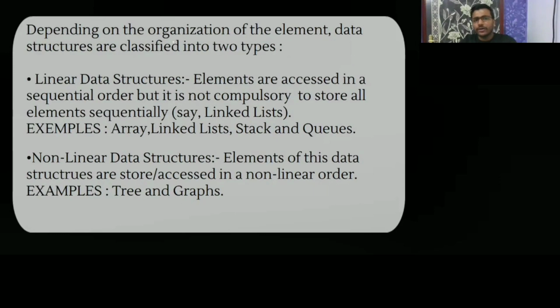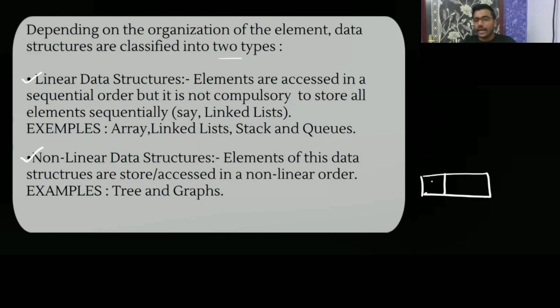Now, depending on the organization of the elements, how you are organizing the elements, data structures are classified into two types. The way you are organizing the data gives you a classification. One is linear data structure, another is non-linear data structure. In linear data structure, elements are accessed in a sequential order.